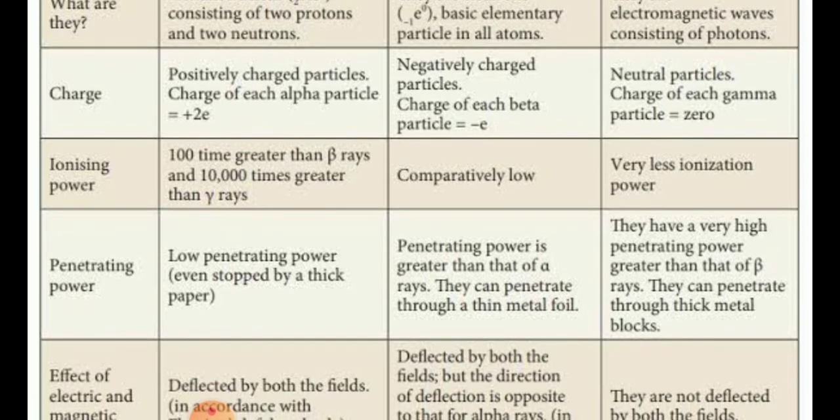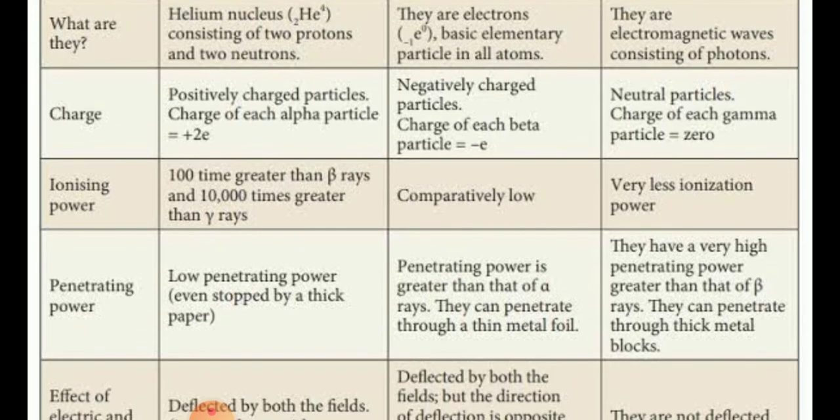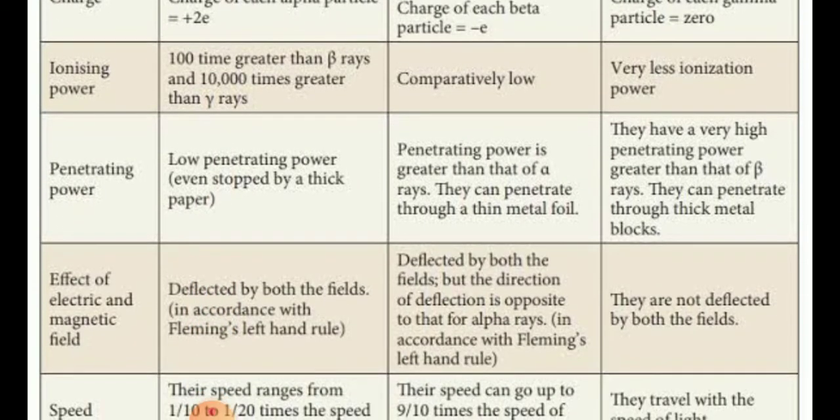Ionizing power: gamma rays are said to have less ionization power, while alpha rays have ionizing power 100 times greater than beta rays and 10,000 times greater than gamma rays. Ionizing means forming into ions. Beta rays have comparatively low ionization capacity.